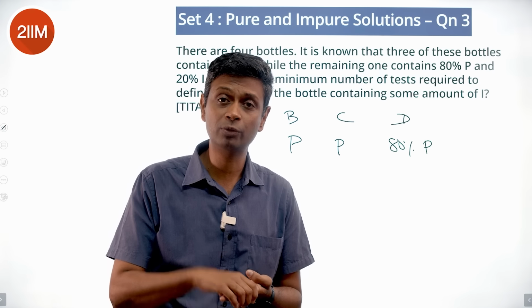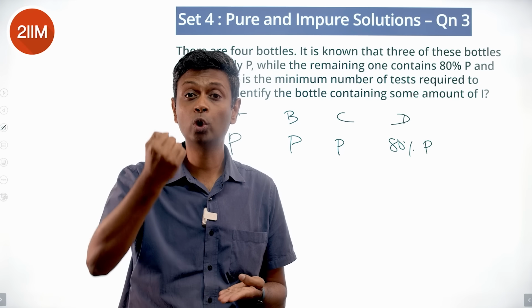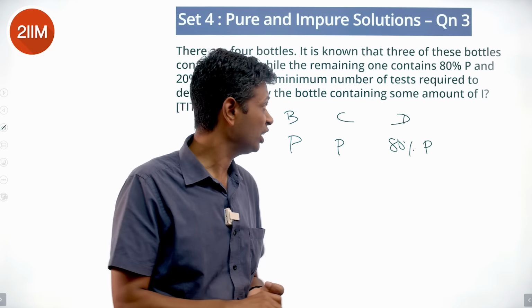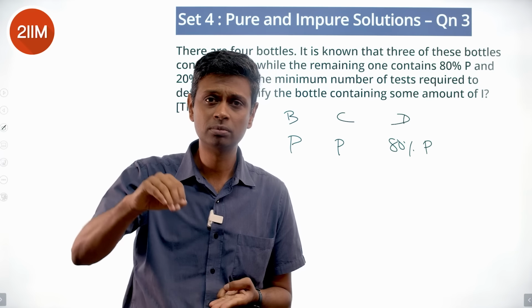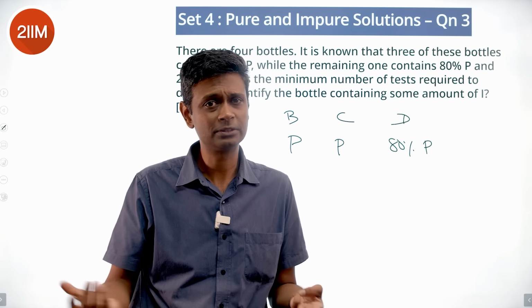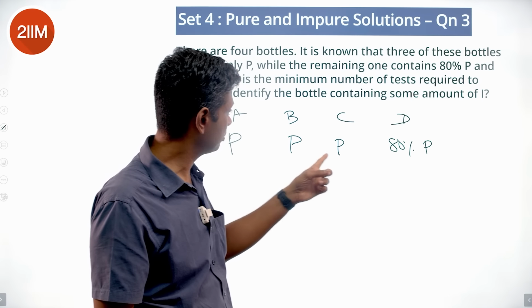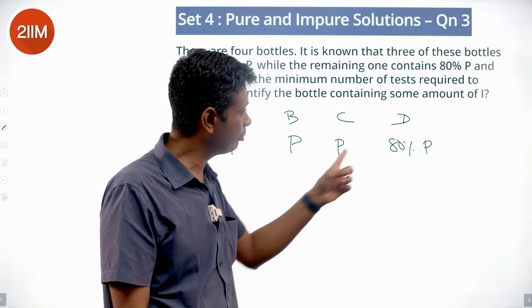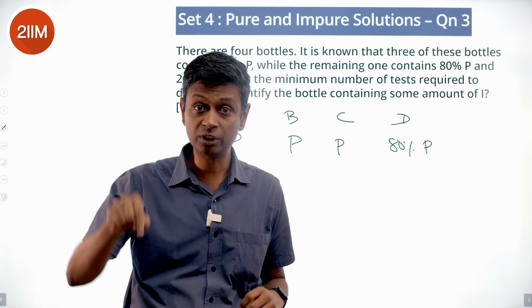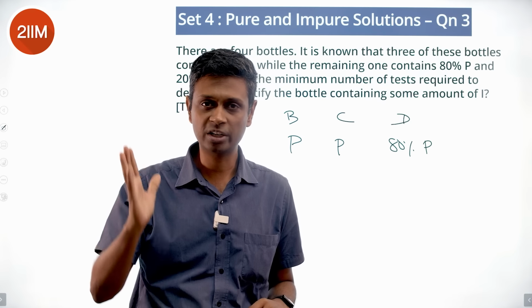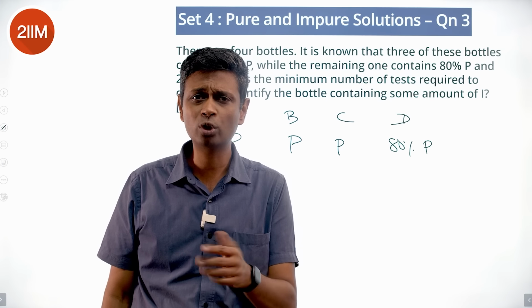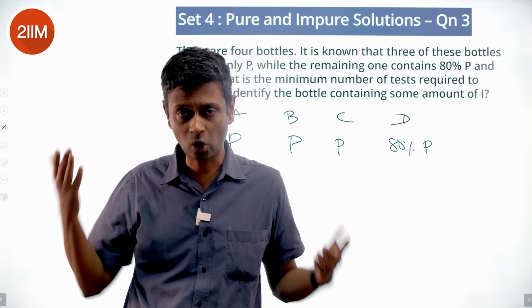All 4 put together, if you put equal quantities of all 4, no impurity will be detected. If you put equal quantities of 3 out of the 4, no impurity will be detected, because P plus P, no impurity. P, P, 0.8P is 2.8P out of 3, more than 90% P, won't get detected. No point putting 4 together or 3 together. The result is already known.